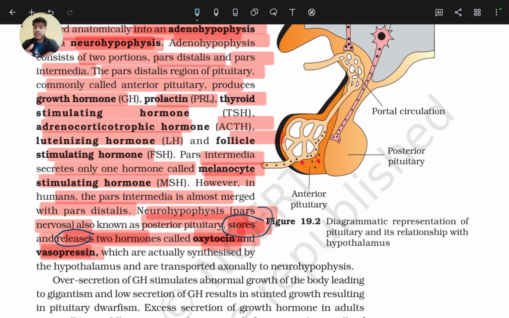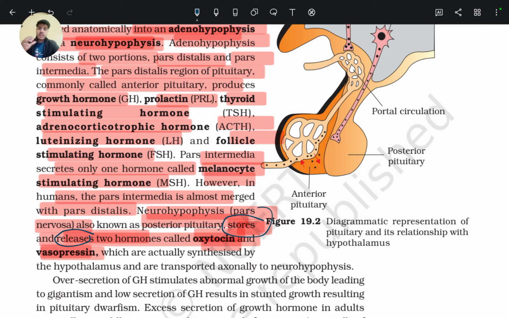These hormones are actually synthesized by hypothalamic neuron nuclei.